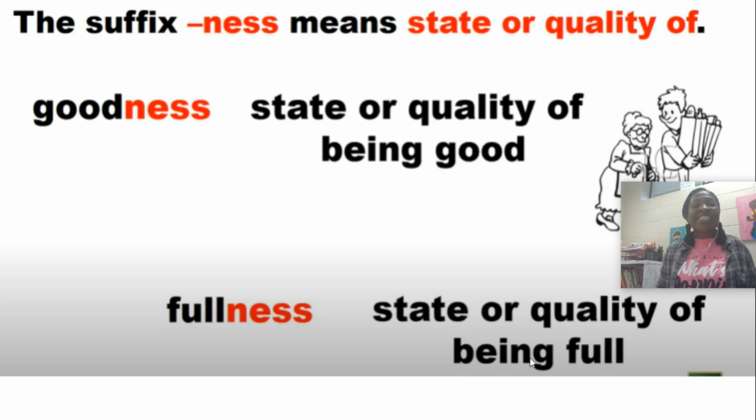Fullness, the state or quality of being full. I know last week it was Thanksgiving. Everybody was sitting back in all of their fullness from after their Thanksgiving meal. So ness is at the end of the word because it is a suffix, and ness means the state or quality of being full. Ness means the state or quality, and fullness is the state or quality of being full. We were all very full last week.